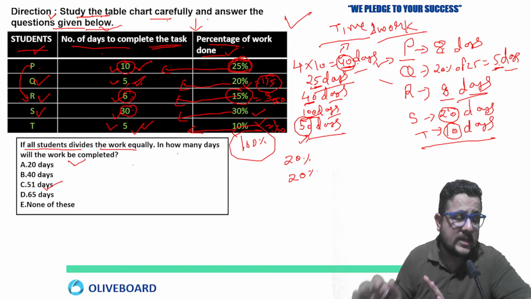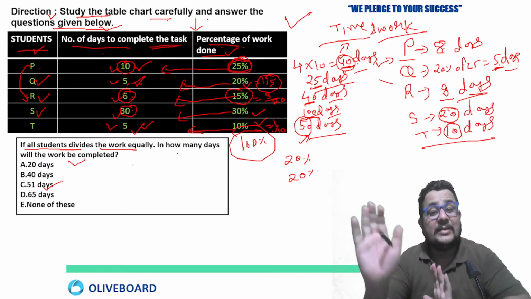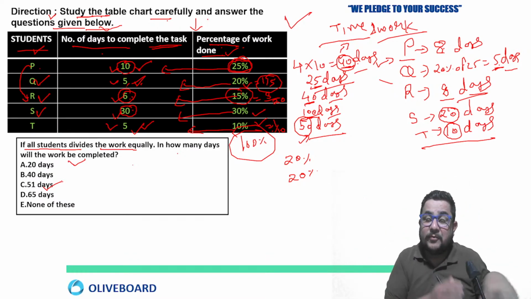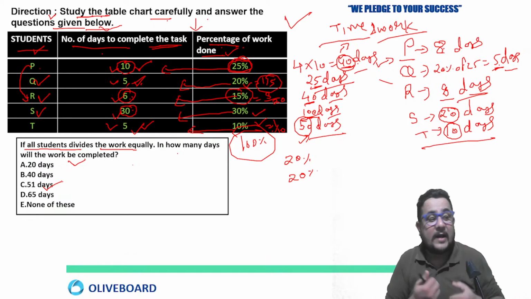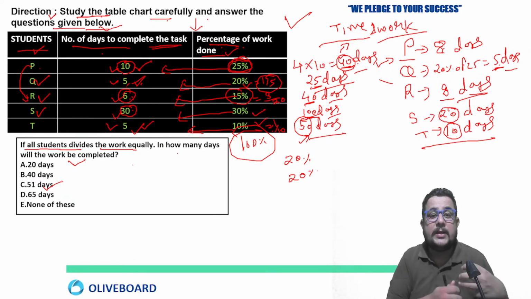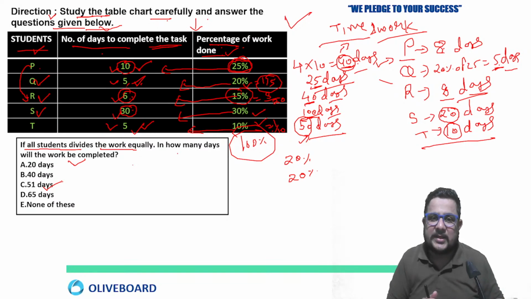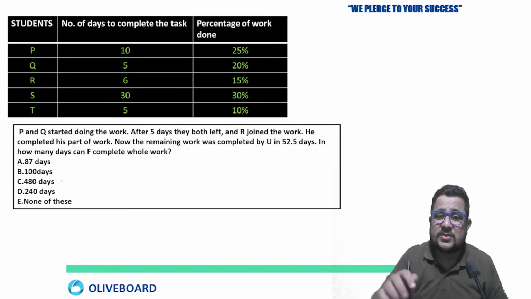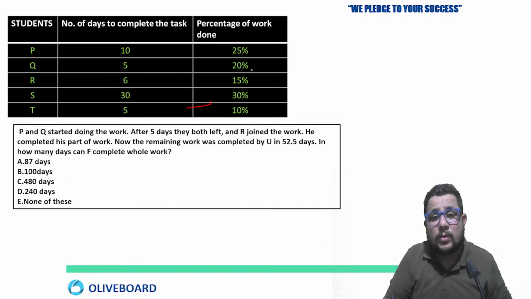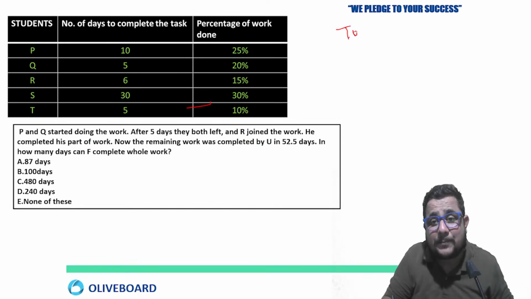Now I hope, Suraj, it is clear to you. At the beginning, I was explaining the approach, the things you have to look out for to solve questions based on data interpretation in Excel, and some tricks for how you will calculate. Now this is based on what? Time and work.